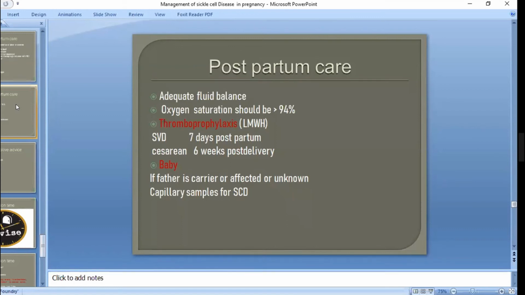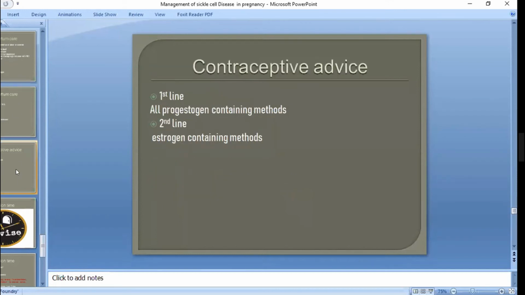Is it clear? So now we are going to contraceptive advice. There are first line and second line. All progesterone containing methods are first line, whether pills, injections or Mirena. In the second line, all estrogen containing methods are second line. Remember it, girls and boys.